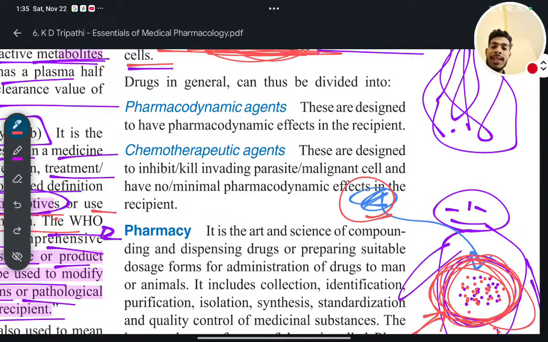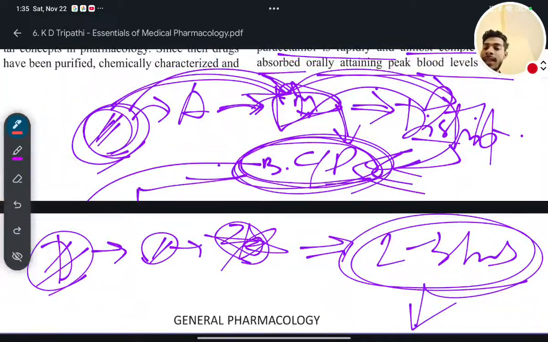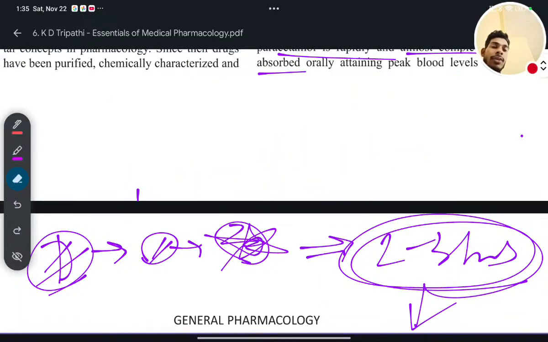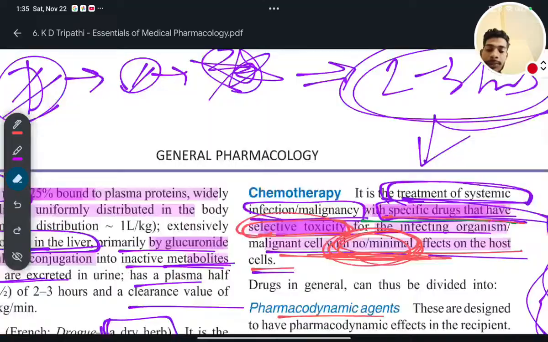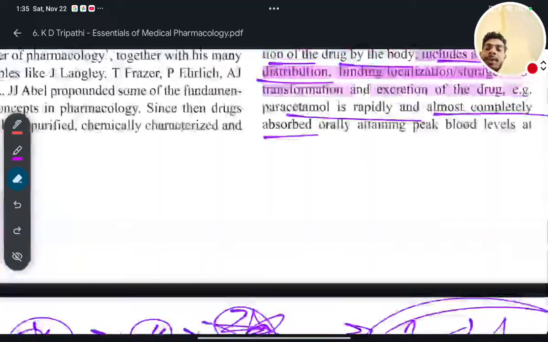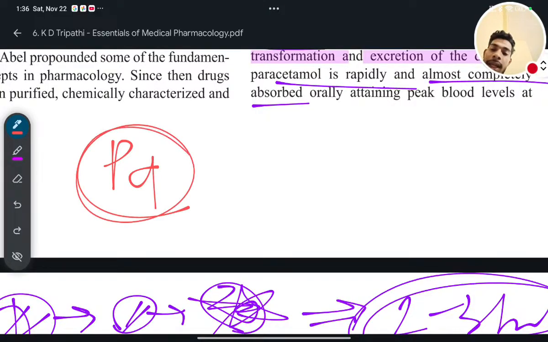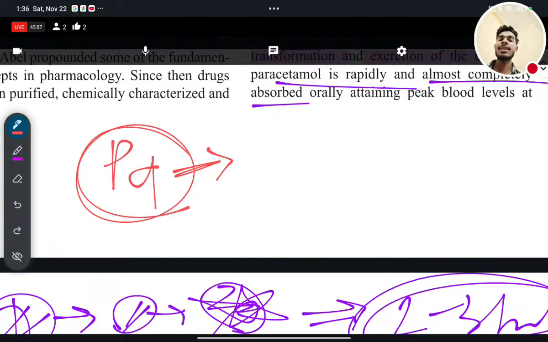I'll tell you the difference between pharmacodynamic agent and chemotherapeutic agent. Simply, a pharmacodynamic agent will lead to changes in body condition. That is, it will lead to a pharmacological change in the body.